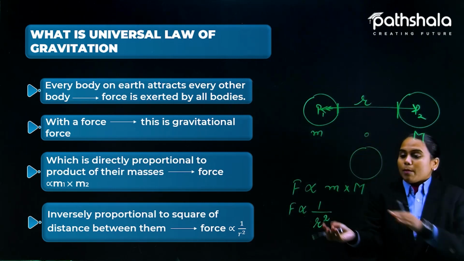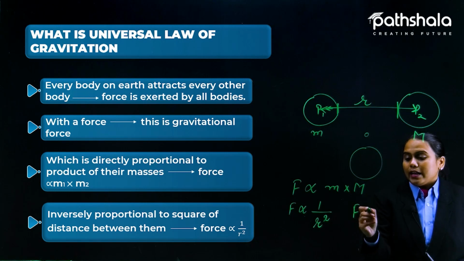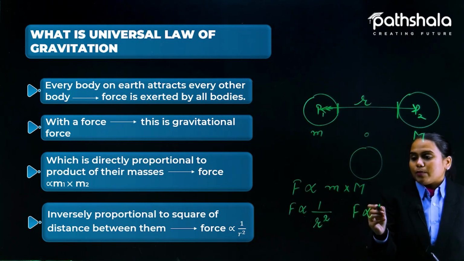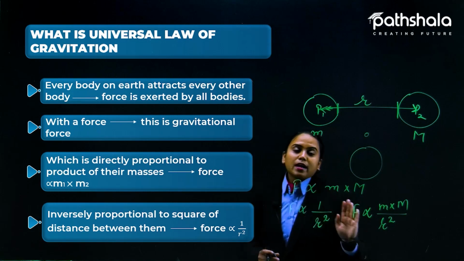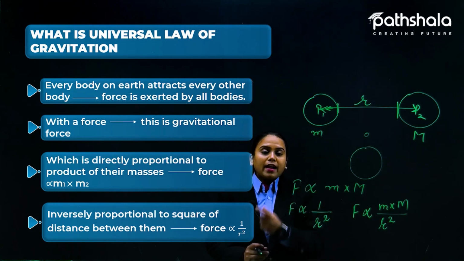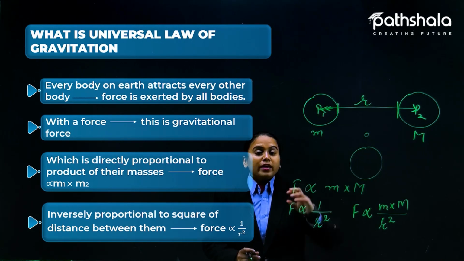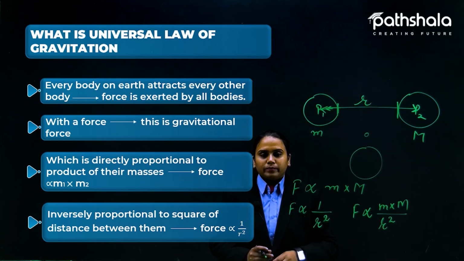Okay, so now combining these two terms, we will get that force is directly proportional to M and M here and inversely to R square. Okay, and again the proportionality sign can be removed, and here we will place the constant K, and that constant will give you a certain value, and that you are going to see.